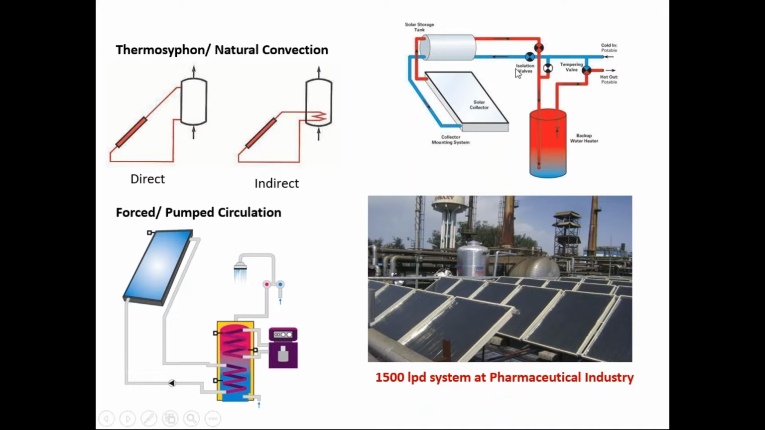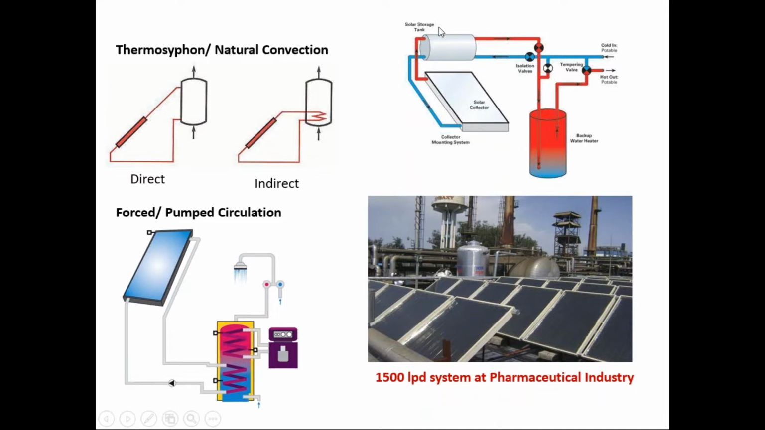So typically a flat plate collector hot water system works like this. This is the cold water. The blue line indicates the cold water which is injected into this solar collector. It gets heated, goes upwards, and this red line indicates the hot water which is collected here.